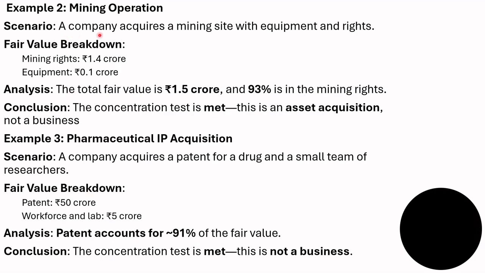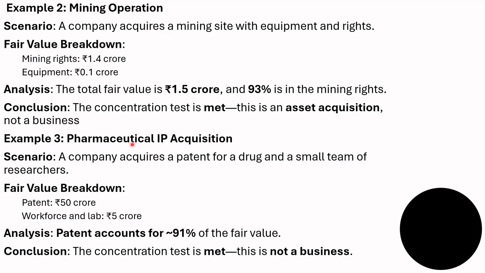Example 2, mining operation. A company acquires a mining site with equipment and rights. Fair value breakdown: mining rights of rupees 1.4 crore, equipment of rupees 0.1 crore. Analysis: the total fair value is 1.5 crore and 93% is in the mining rights. Conclusion: the concentration test is met. This is an asset acquisition, not a business.